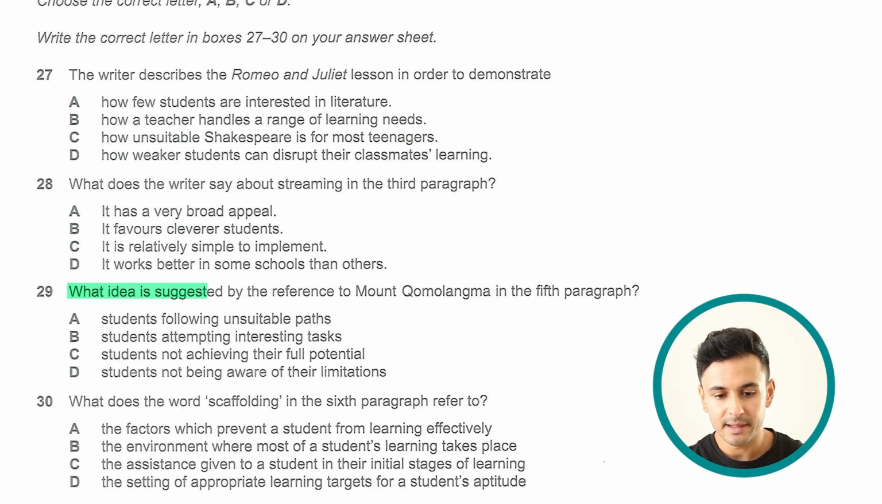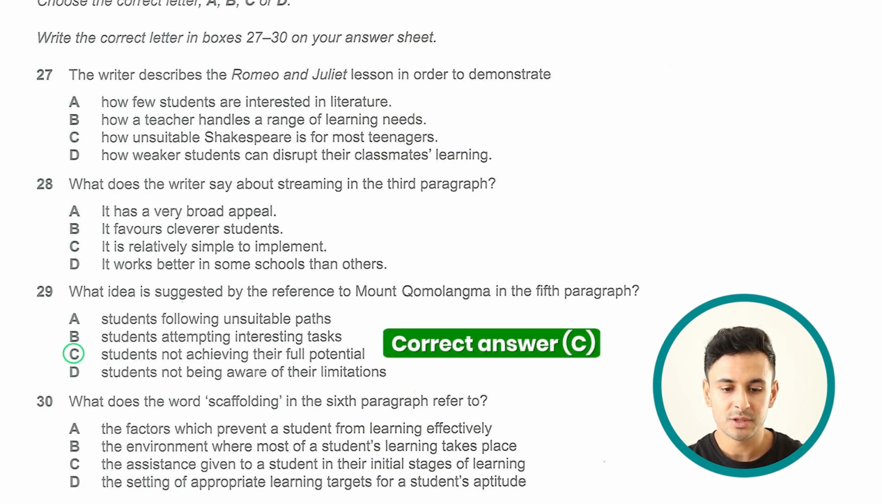So what idea is suggested by the reference to Mount Komolangma in the 5th paragraph? A. Students following unsuitable paths. B. Students attempting interesting tasks. C. Students not achieving their full potential. D. Students not being aware of their limitations. And the correct answer here is C. Students not achieving their full potential.